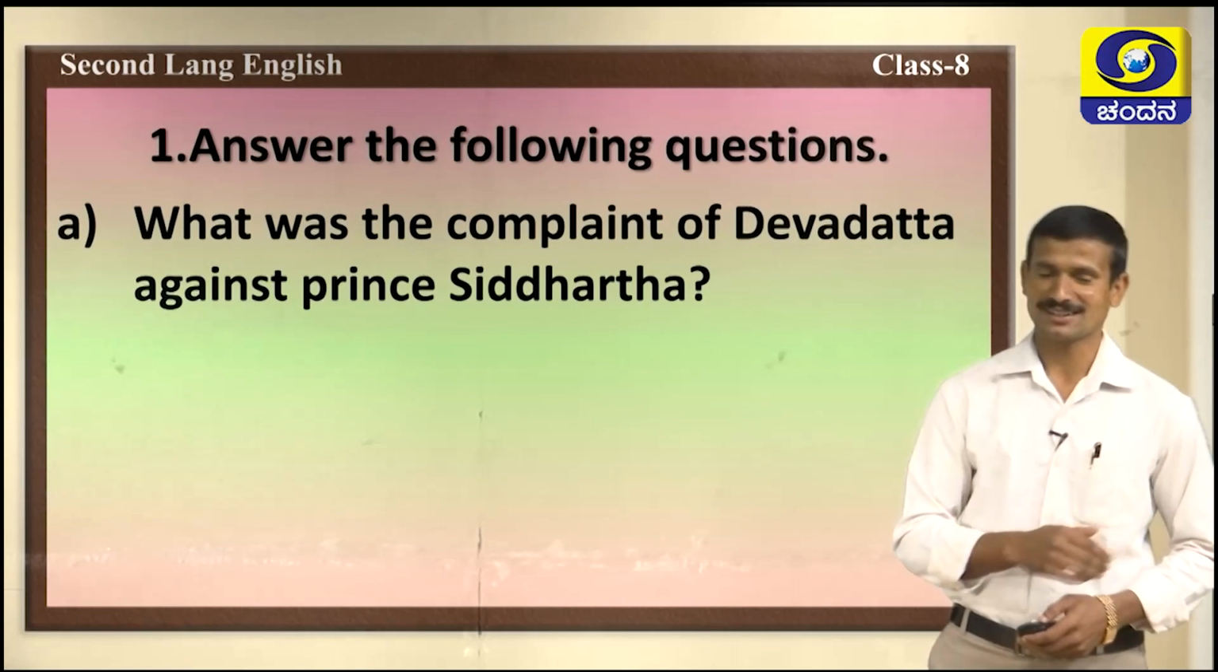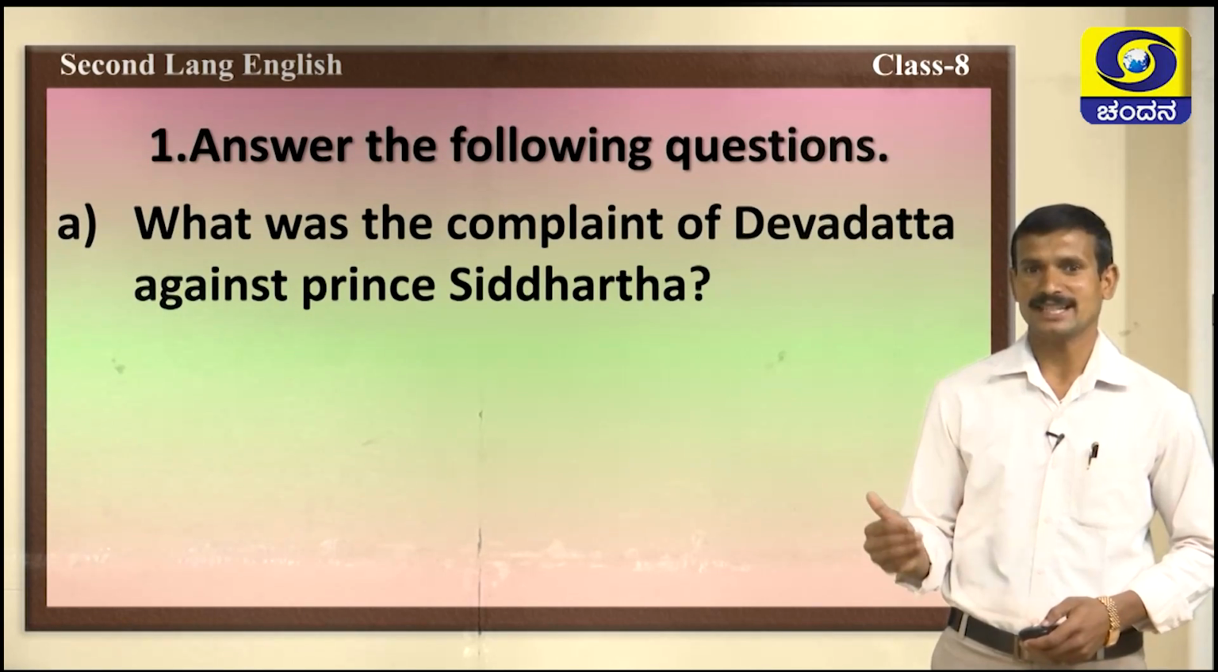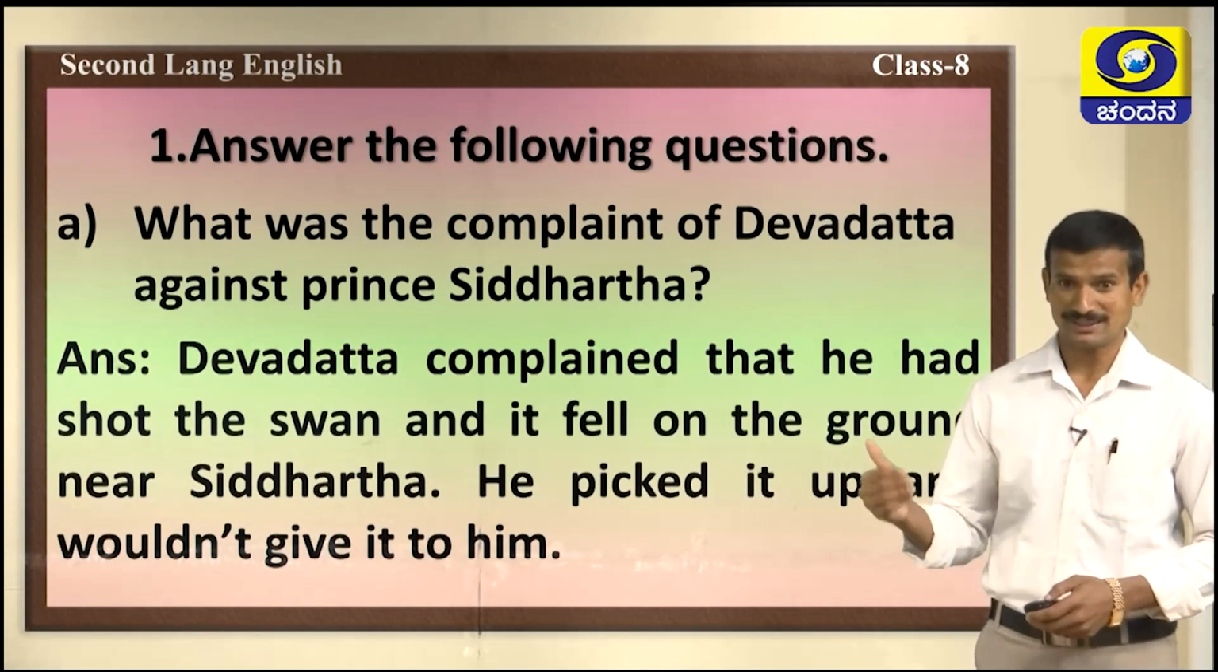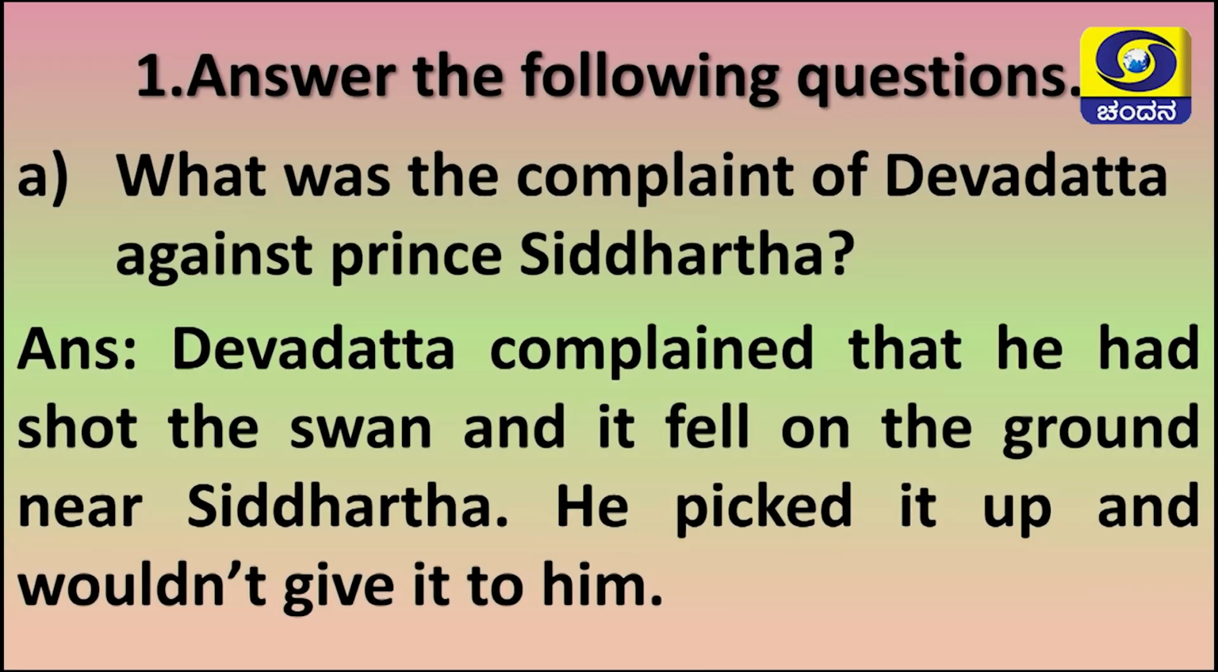Okay, first question is, what was the complaint of Devdutt against Prince Siddhartha? Devdutt complained that he had shot the swan and it fell on the ground near Siddhartha. He picked it up and wouldn't give it to Devdutt.